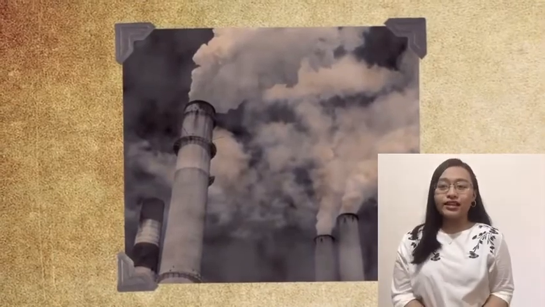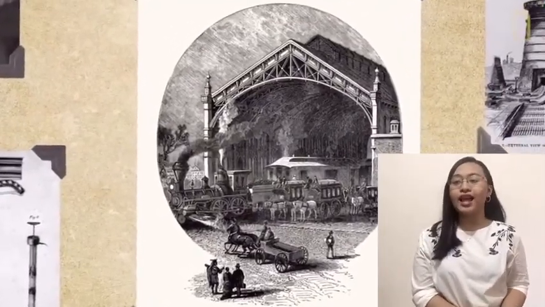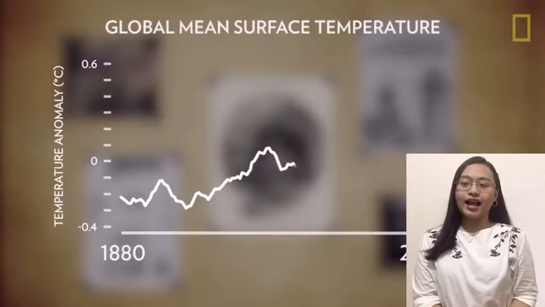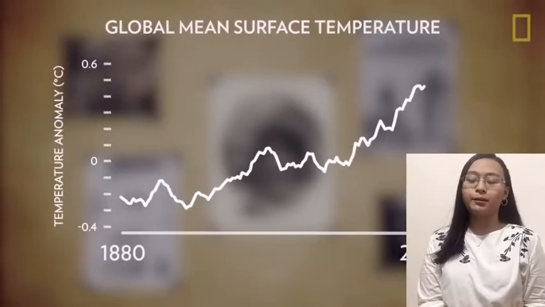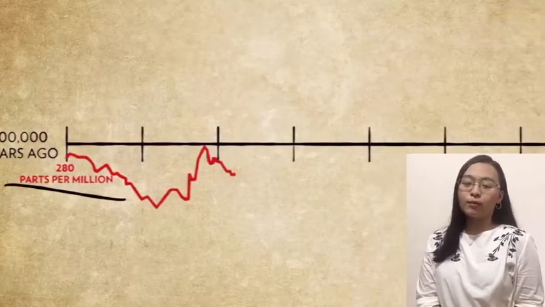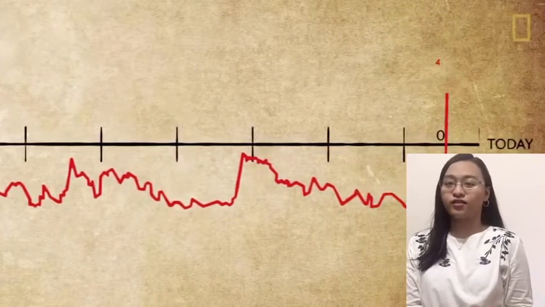Human activities like the burning of fossil fuels have increased the amount of CO2 in the atmosphere by more than a third since the Industrial Revolution. The rapid increase in the greenhouse gases in the atmosphere has warmed the planet at an alarming rate. While Earth's climate has fluctuated in the past, atmospheric carbon dioxide hasn't reached today's level in hundreds of thousands of years.